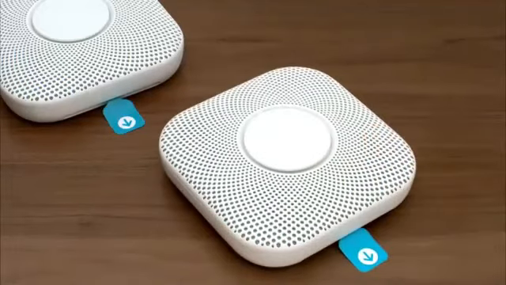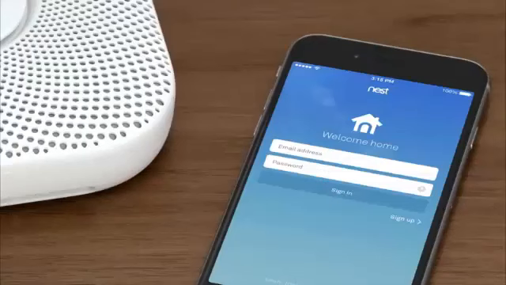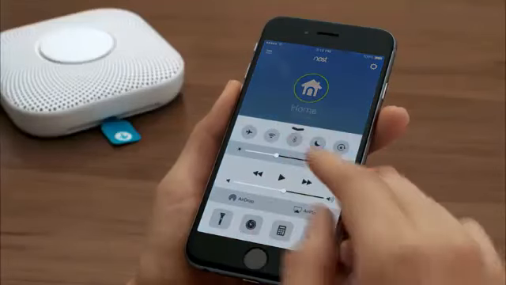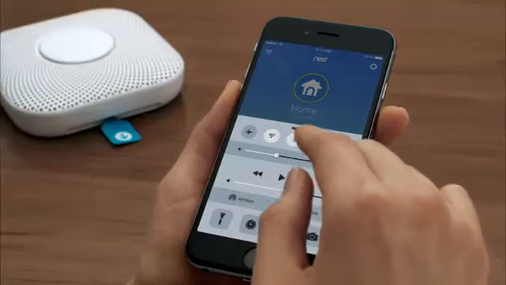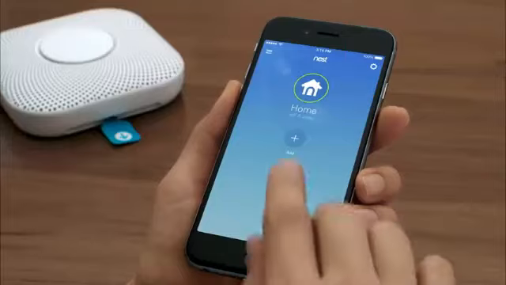If you don't have a Nest account, go to the Apple App Store or Google Play to download the free Nest app. Launch the app to create an account. If you already have a Nest account, make sure you're using the latest version of the Nest app and sign in. If you have an iPhone or iPad, make sure its Wi-Fi and Bluetooth are turned on. If you have an Android device, the Nest app will automatically turn them on. Once you're signed in to your Nest account, tap Add.